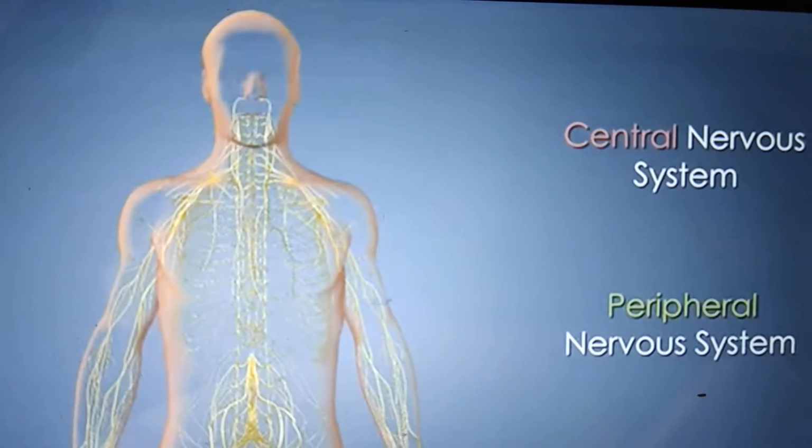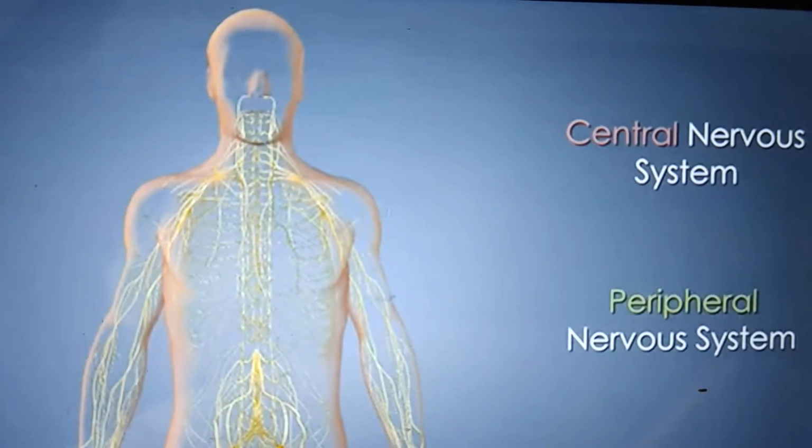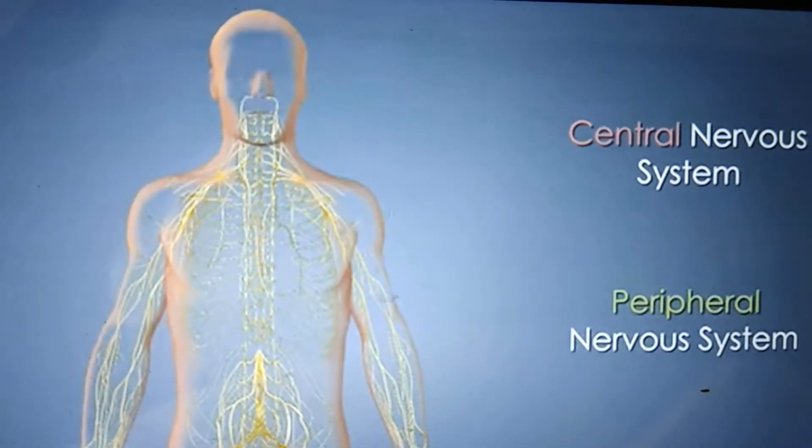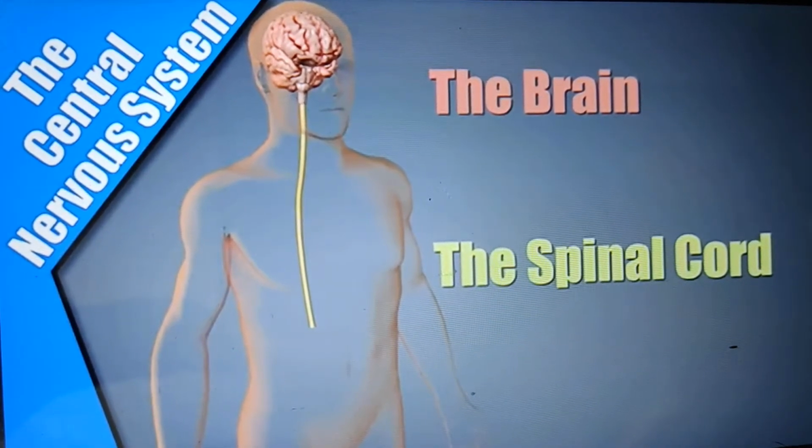The human nervous system is basically classified into two types. One is the central nervous system, and the other is the peripheral nervous system. The central nervous system includes the brain and spinal cord.